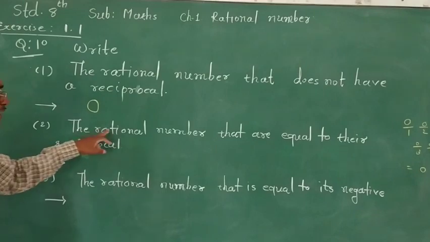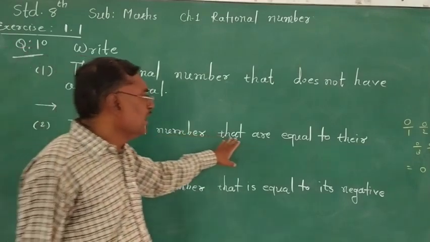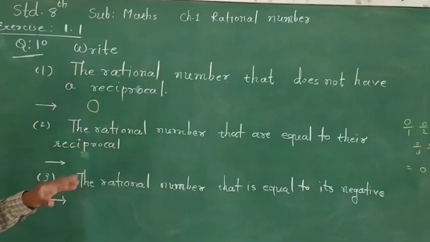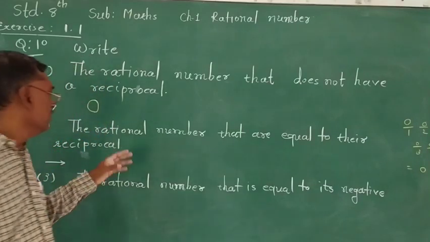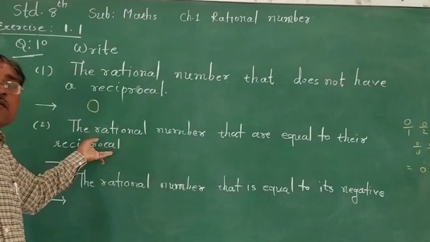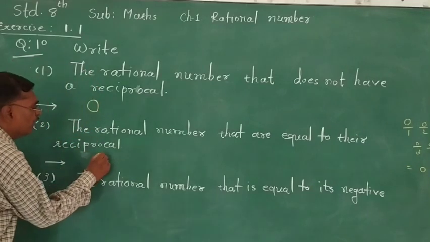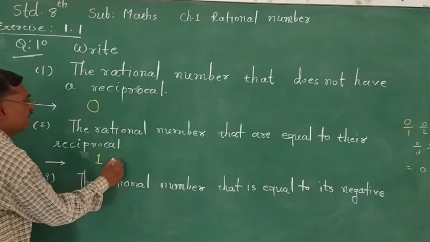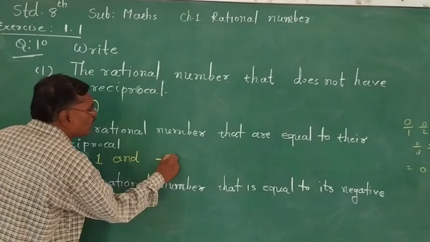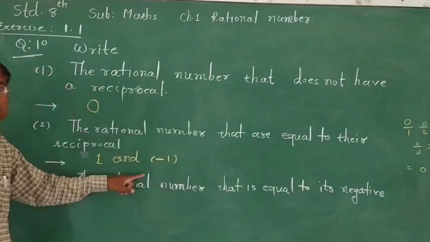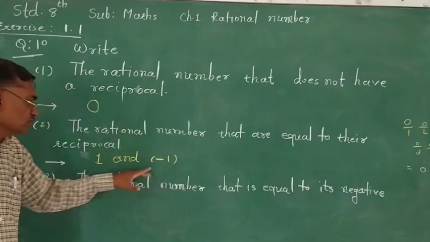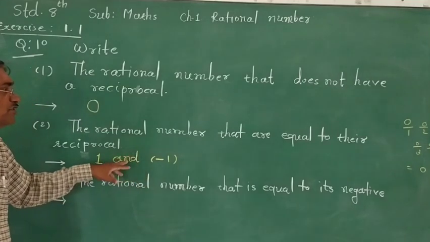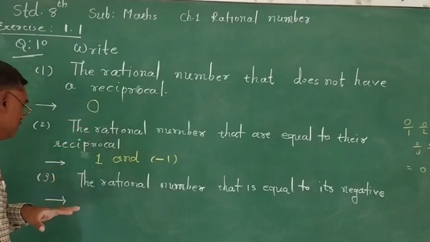Next, the rational numbers that are equal to their reciprocal. The reciprocal and the number must be the same. Which are the numbers? The reciprocal of 1 is 1, and the reciprocal of -1 is also -1. So we have only two numbers whose reciprocal is equal to the number.